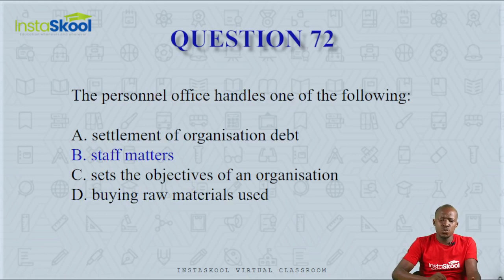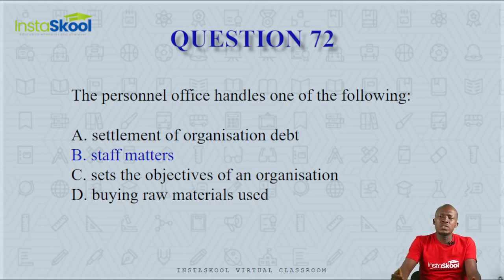Question 72. The personnel office handles one of the following. Is it settlement of organization debts, or staff matters, or set the objective of an organization, or buying raw materials used? Settlement of organizational debts is performed by the finance department or accounts department.